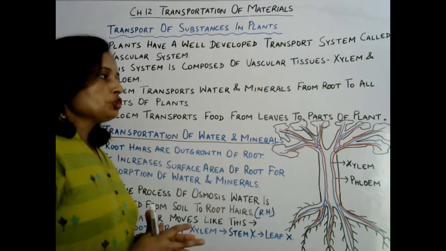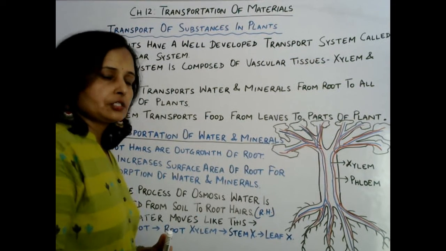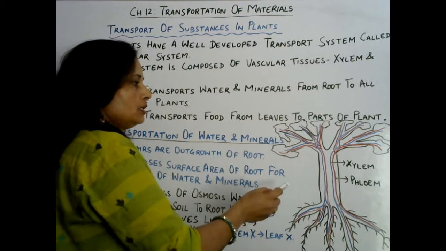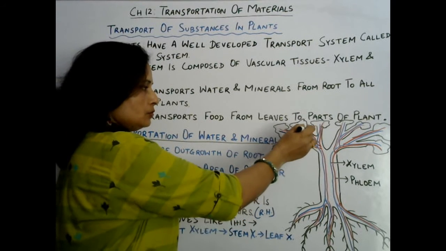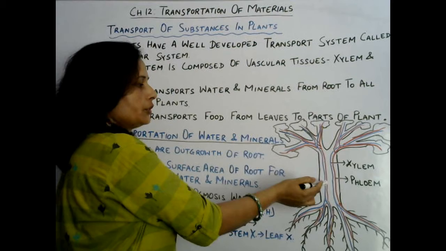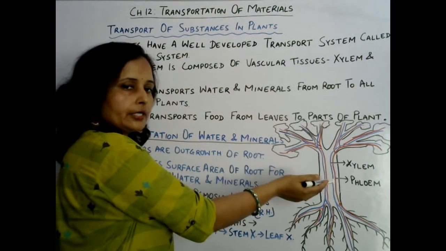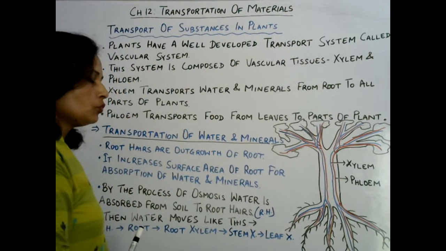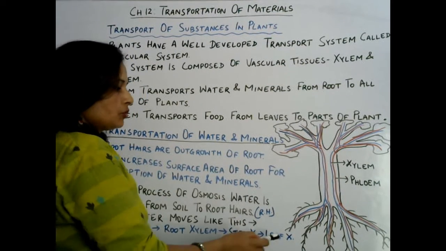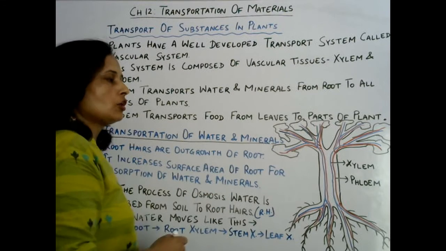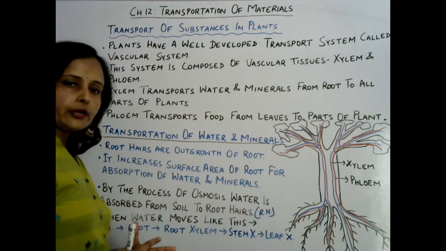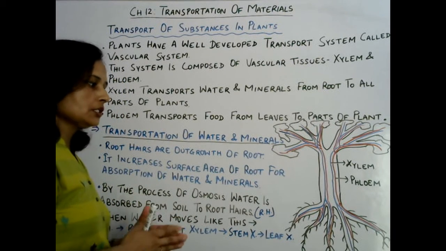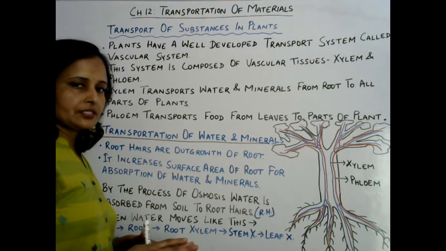Due to the process of transpiration, suction is created, and due to the lack of water, water moves in the upward direction towards the leaf. So in this way water is transported from the root towards all parts of the plant body, and this is unidirectional, in the upward direction.